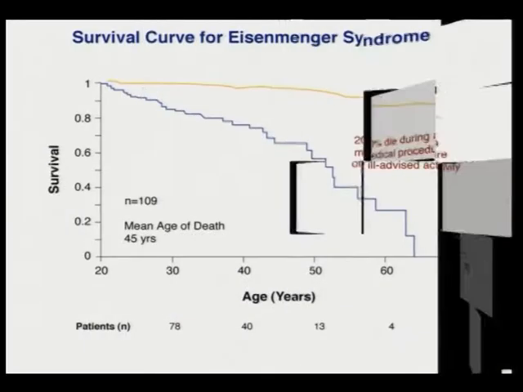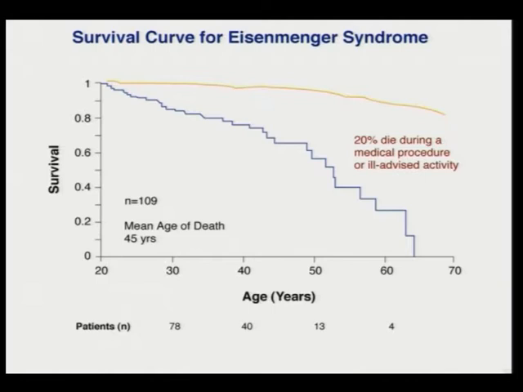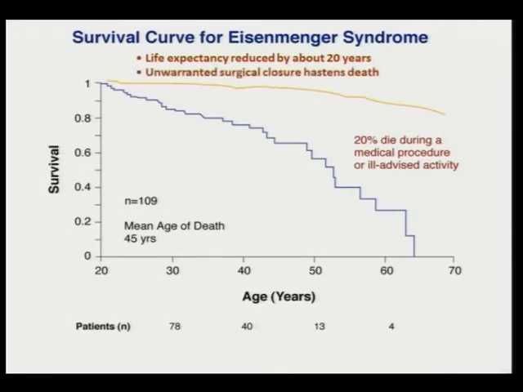For Eisenmenger syndrome, the survival till the age of 30 is actually not bad, and it has been said that the mean age of death is about 45 years. In fact, life expectancy is reduced by about 20 years in Eisenmenger. So we all think Eisenmenger is a very bad disease, but it's not such a bad problem, especially till the age of 30 or 35 years. Of course, after that they start deteriorating.